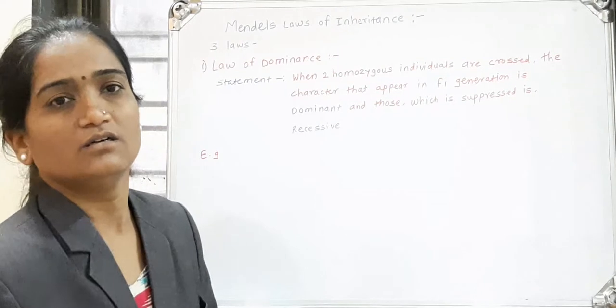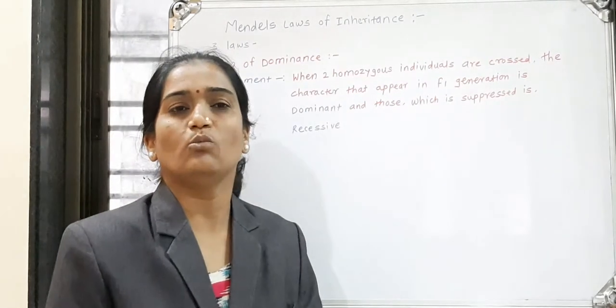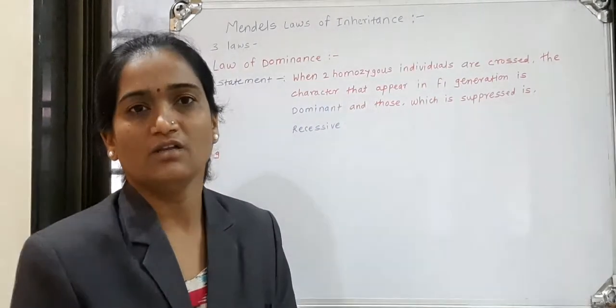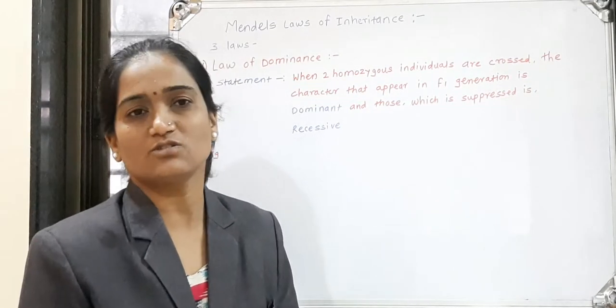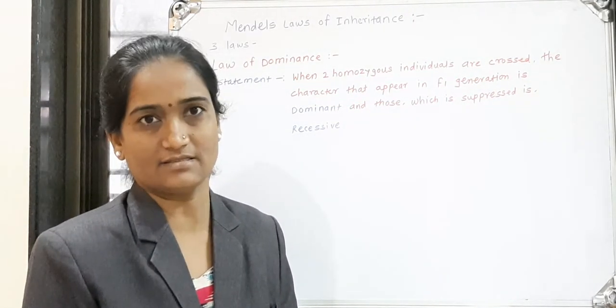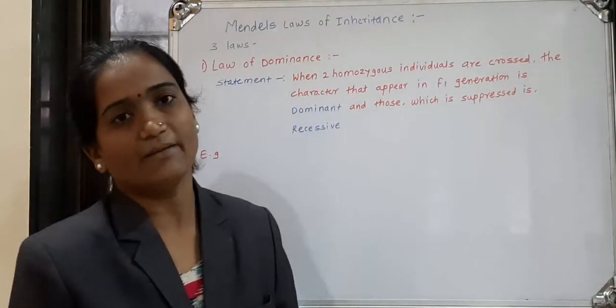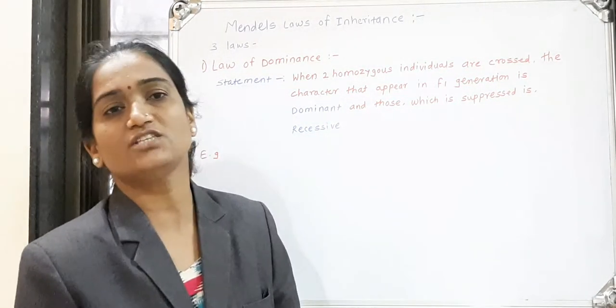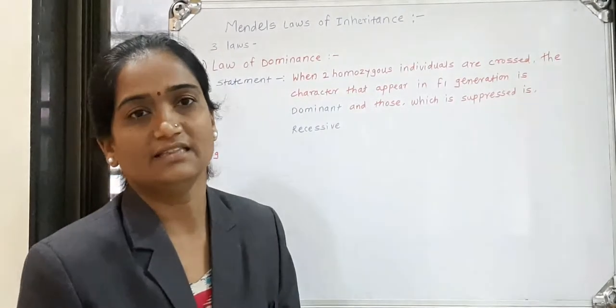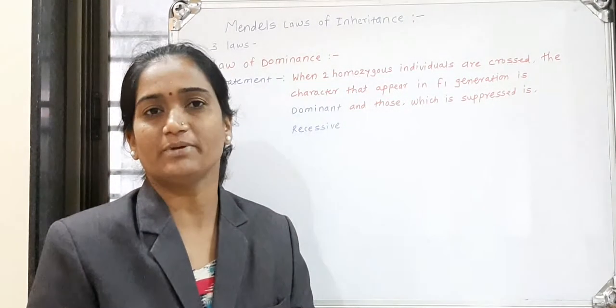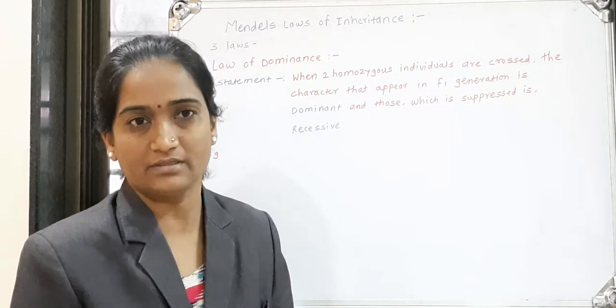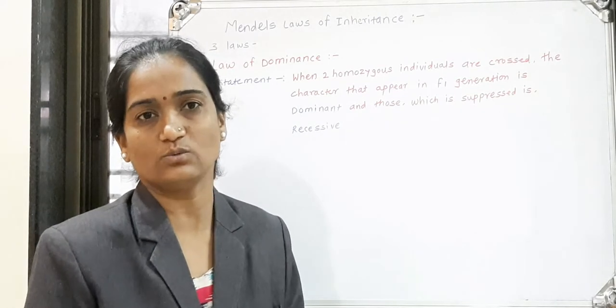When we cross two homozygous individuals with one or more sets of contrasting characters, the character that appears in the F1 generation is dominant, and the character which is suppressed, which does not appear, is recessive.